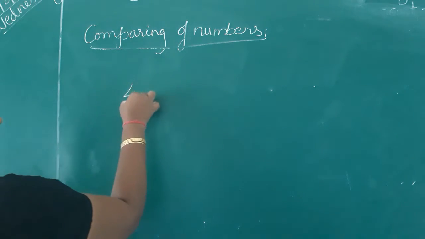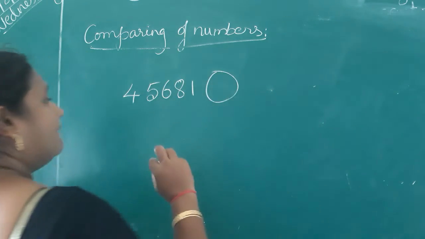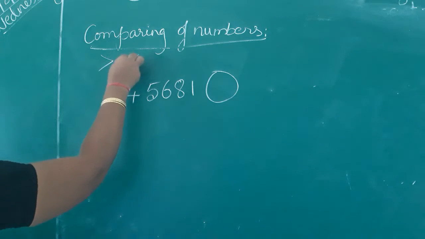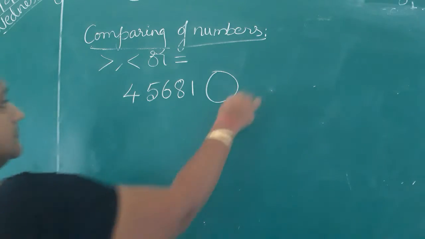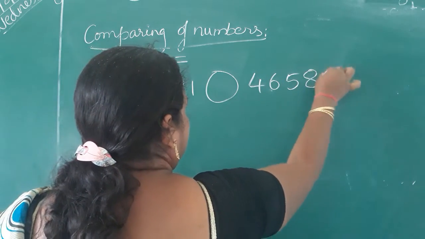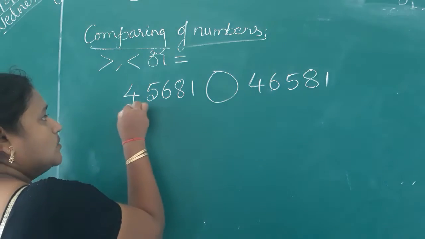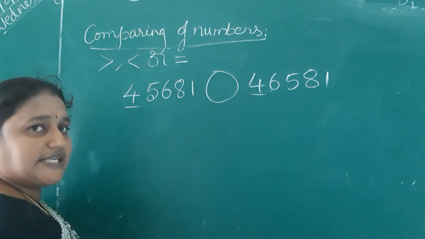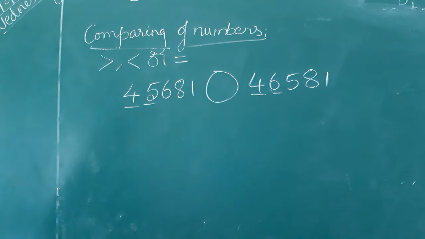See here, I will give you a question. To compare the numbers, we use the symbols greater than, less than, or equal to. We use those symbols to compare the numbers. See these two numbers. After seeing these two numbers, they seem very similar, but there is one digit or maybe a change. Check through the numbers. How many 10,000s? 4 10,000s. Go to the next digit. This is 5 and this is 6. So which is the greater number? 46,000 is the greater number. So put the symbol like this. Okay.